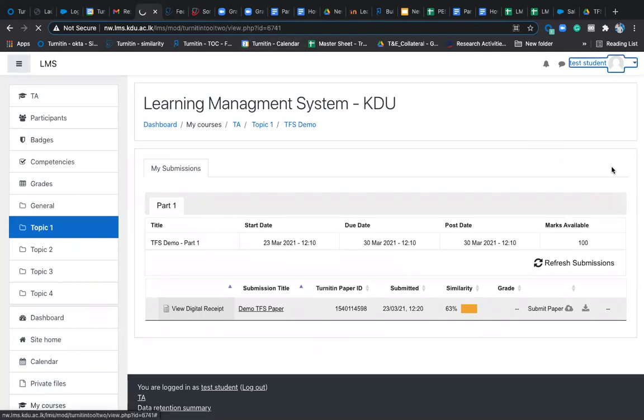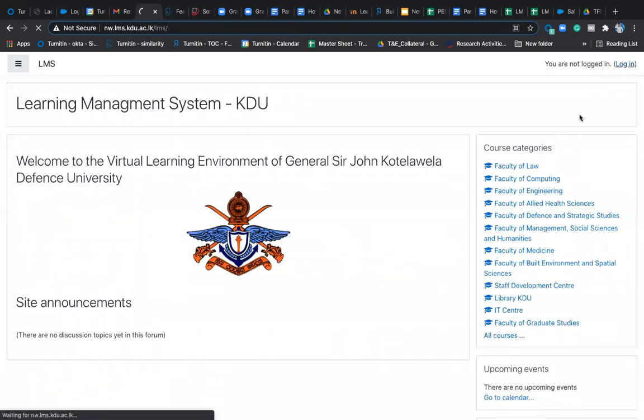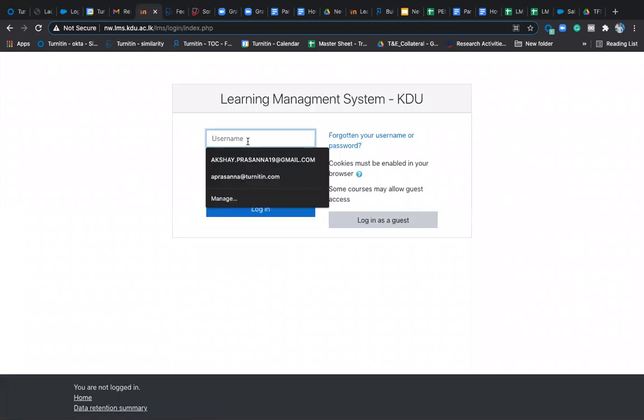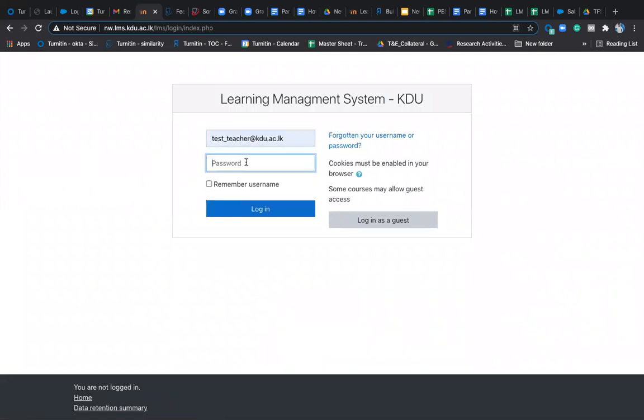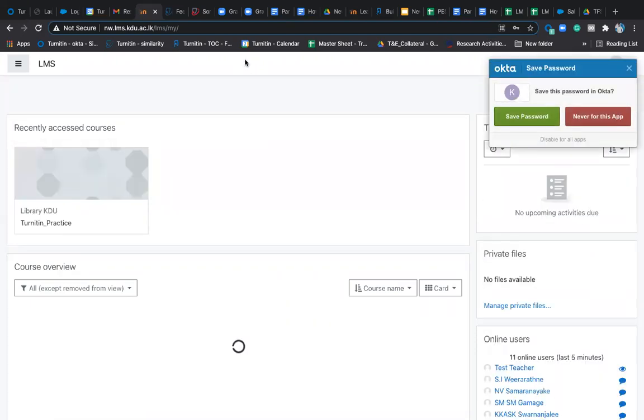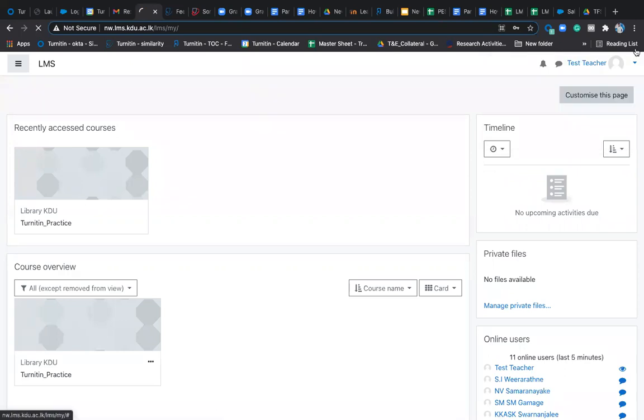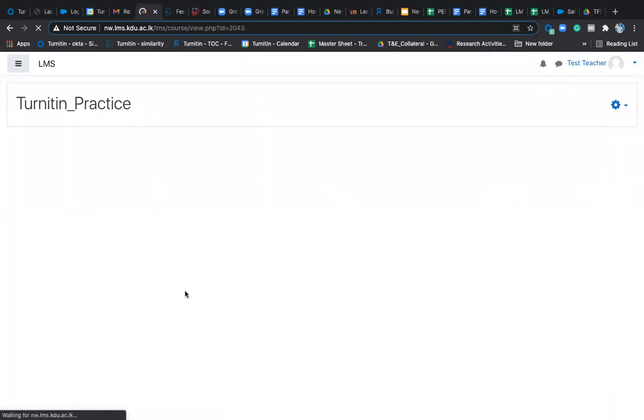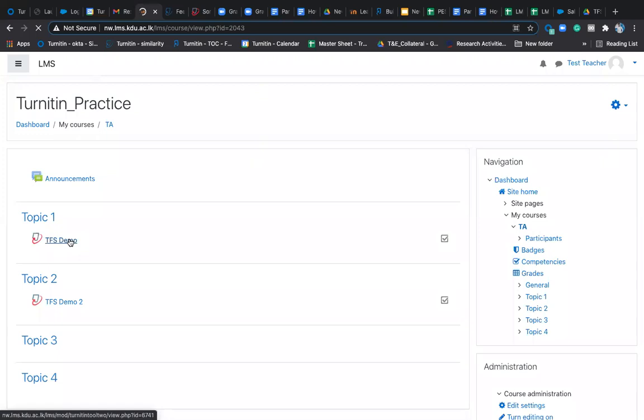Okay, let me go back to the faculty account. I just want to show you one of the key features that faculty will get to see, because that is very important for any faculty. Whenever the student submits, you will be able to see these kinds of reports. Take up the course where the student has submitted. Whichever test account you want to use, you can use the topic. Click on that. See the report.